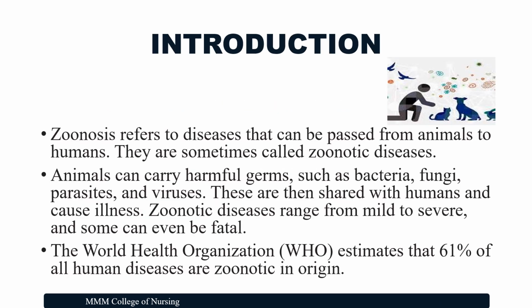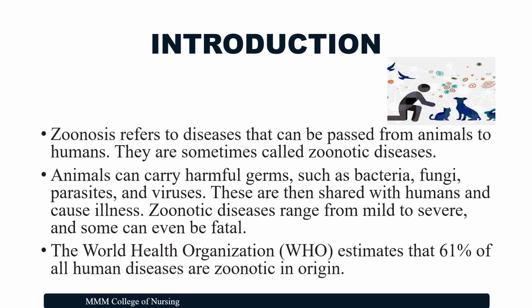Zoonosis refers to diseases that can be passed from animals to humans. They are sometimes called zoonotic diseases also. So this is from animal to animal or animal to human also will be possible. Animals can carry harmful germs such as bacteria, fungi, parasites and viruses. These are then shared with humans and cause illness. Zoonotic diseases range from mild to severe and some can even be fatal.